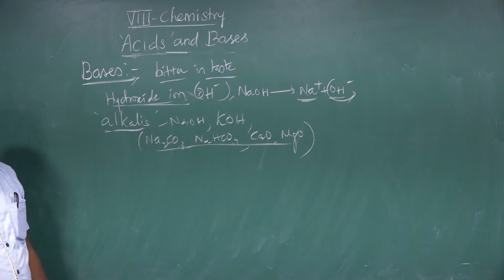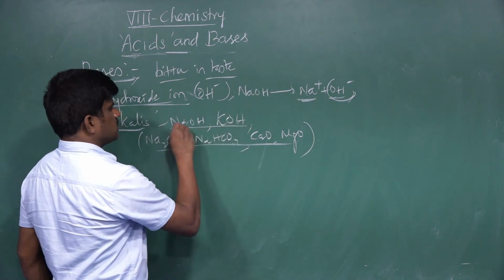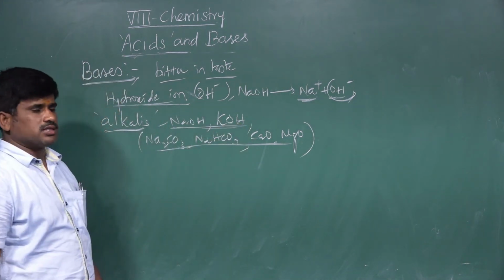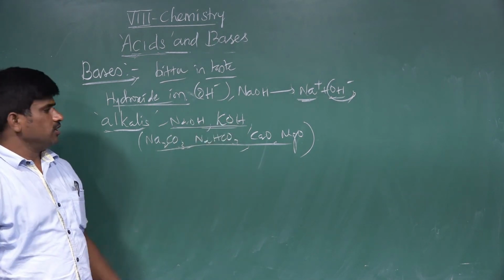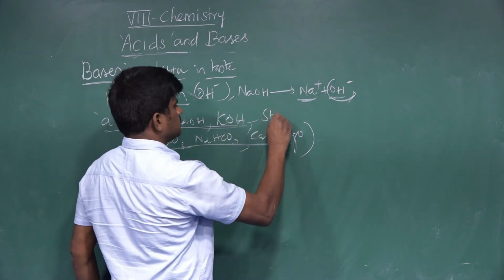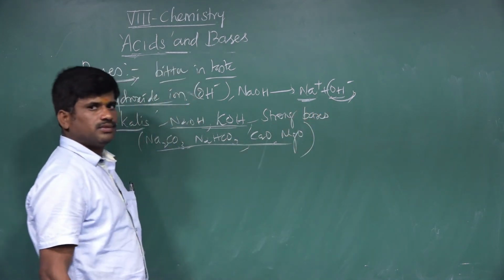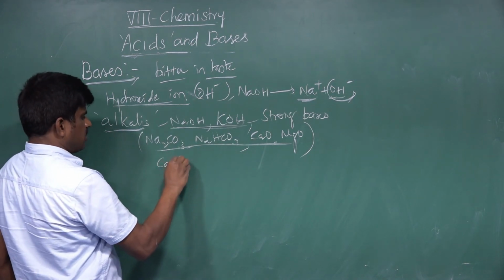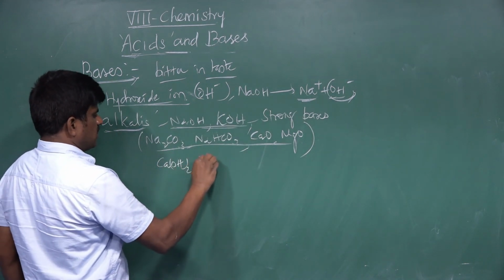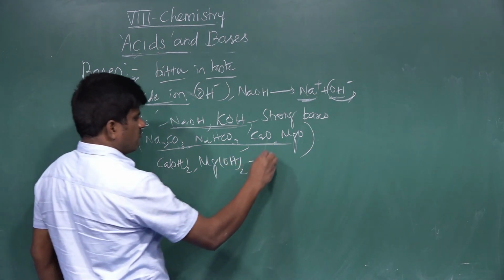Let's go to the properties. Sodium hydroxide and potassium hydroxide are strong bases. And likewise, there are weak bases also present: calcium hydroxide and magnesium hydroxide. So these are weak bases.